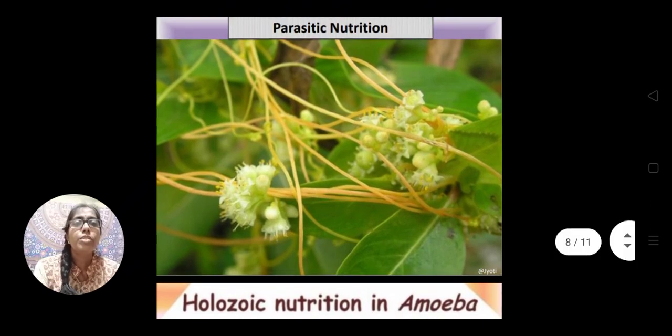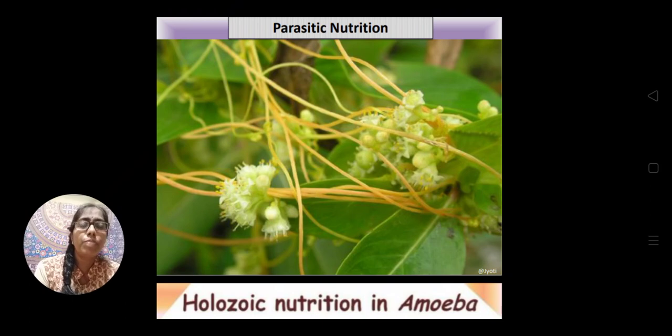Now this is one example I am showing here, the Cuscuta. The green plant is there, and on the green plant some yellow thread-like structures are there. These yellow thread-like structures are nothing but the Cuscuta plant, the stem of the Cuscuta.